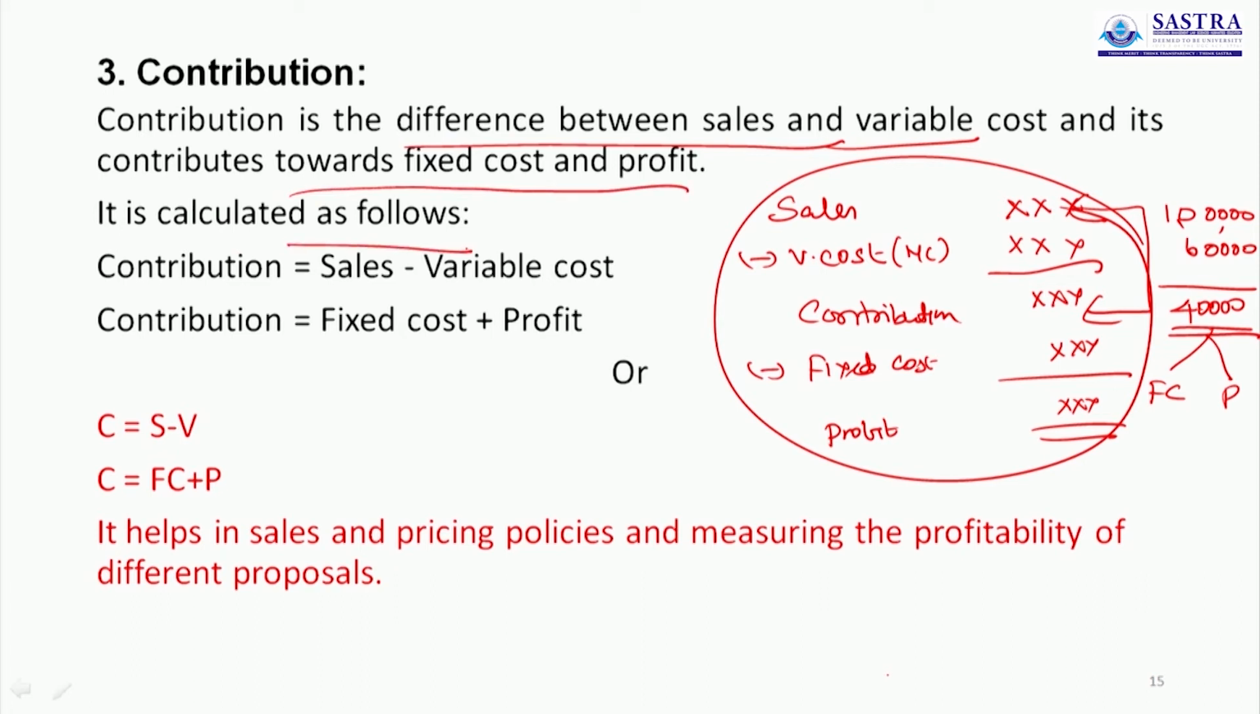It is calculated as follows: contribution equals sales minus variable cost, or it is also calculated as fixed cost plus profit. So this is the statement. When you start from sales, you can use formula number 1. When you start from the bottom, I mean from profit, you can use the second formula. It is also C = S - V, C = FC + P. It is in words, this is in letters, that's all.